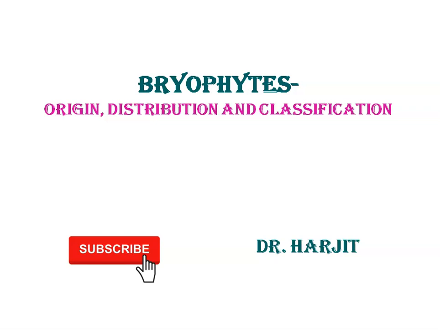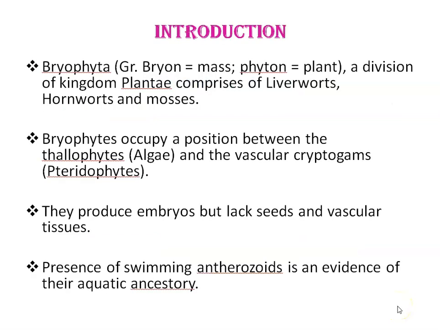Our today's topic is bryophytes, and in this class we will be discussing the origin, distribution, and classification of bryophytes. So, Bryophyta is a division of kingdom Plantae, comprising liverworts, hornworts, and mosses. Bryophytes are a group of green plants which occupy a position between the thallophytes, meaning algae, and the vascular cryptogams, meaning pteridophytes.